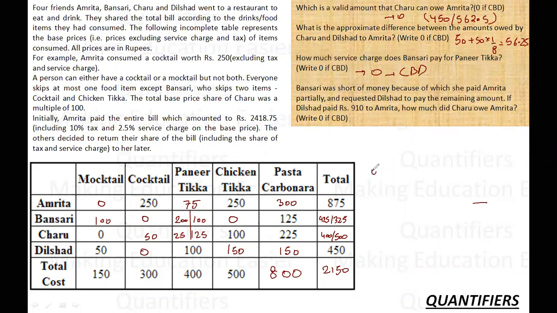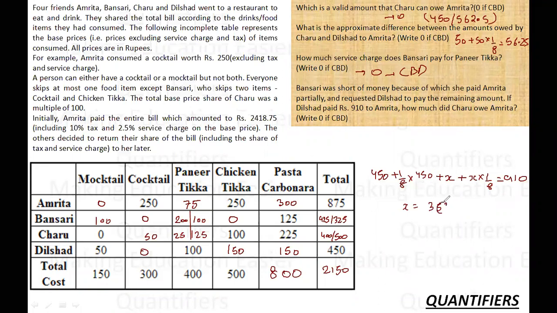So Dilshad paid 450 plus 1 by 8 of 450, plus he paid for Bhansari. Let's say Bhansari paid X, and then 1 by 8 of X. So all this is equivalent to how much? This all is equivalent to 910. So solving this, where X is our base price, I will get 450 plus 56, 450 plus 456. X comes out to be somewhere around 360.